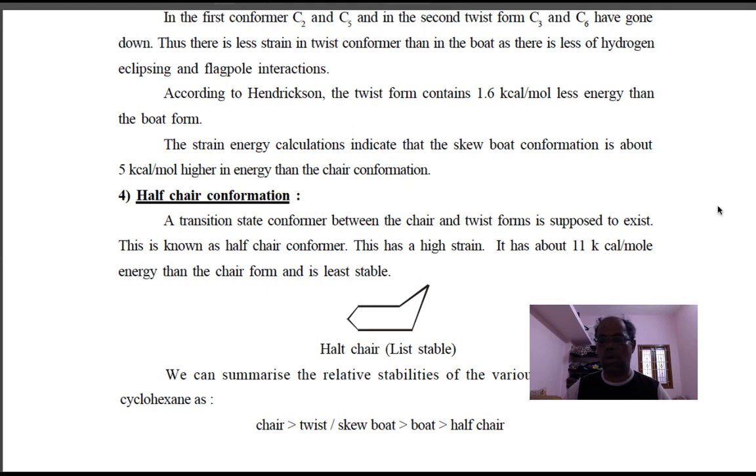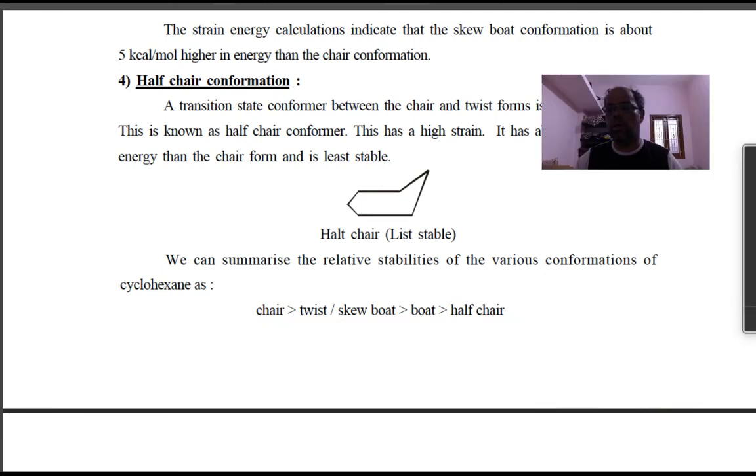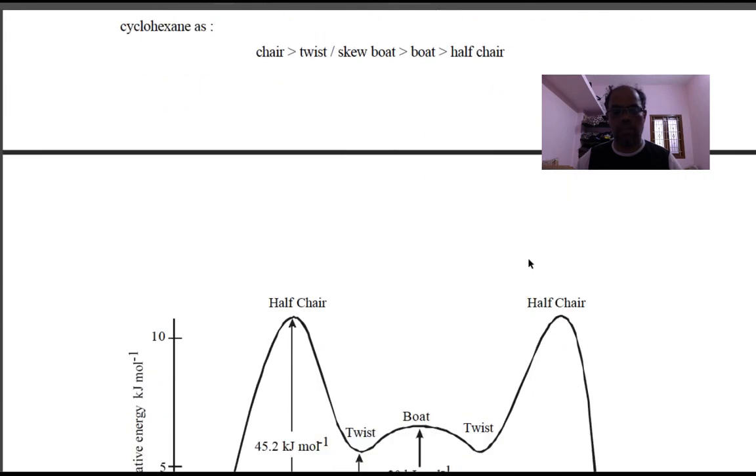So the stability order of the various forms is: the chair is the most stable, then twist boat, then boat, and then half chair.